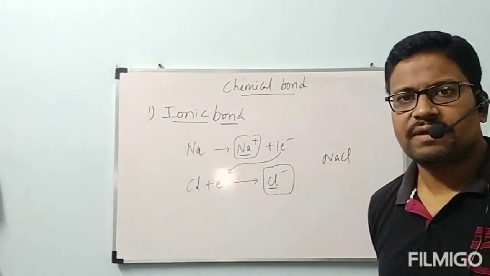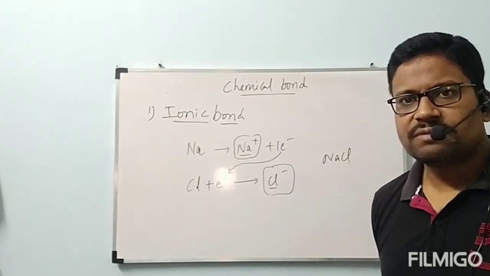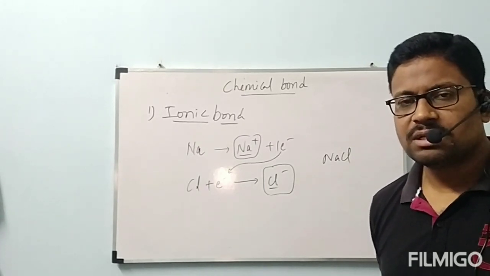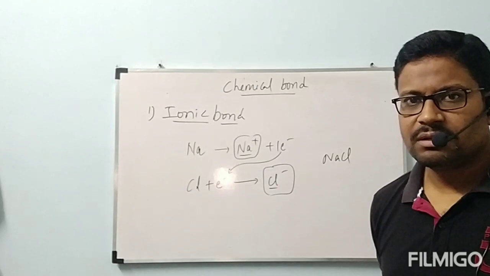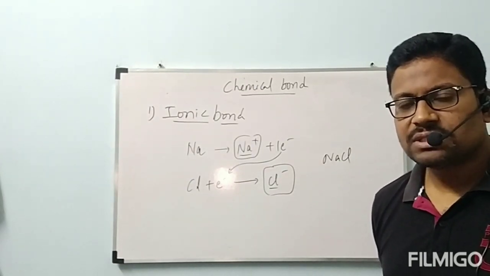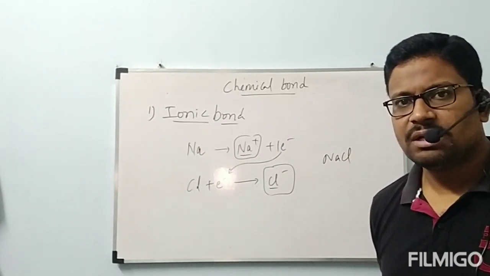This is the formation of ionic bond. The definition of this ionic bond is the bond formed by the transfer of one or more electrons from one atom to another atom, and an electrostatic force develops between those two ions. That electrostatic force is called ionic bond.